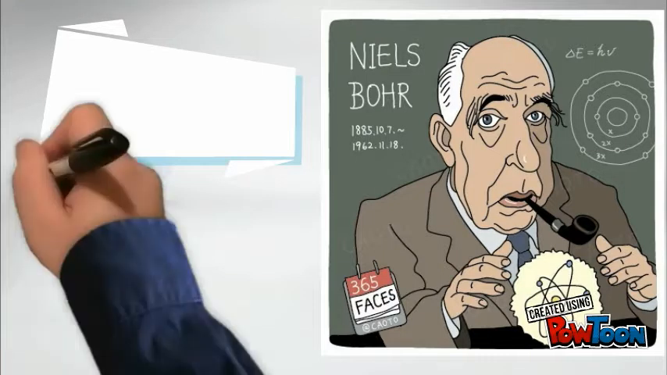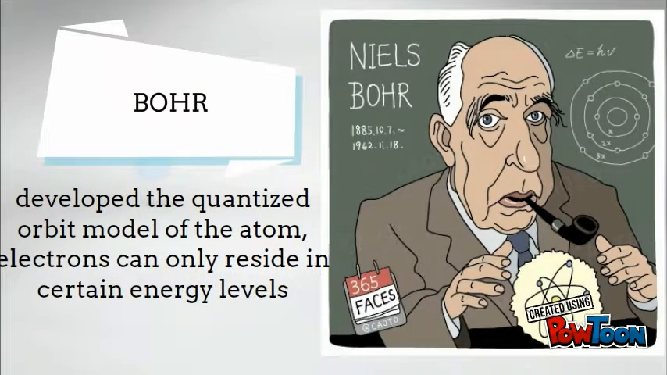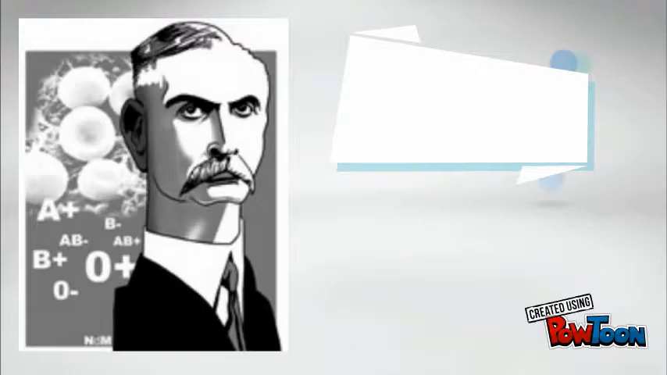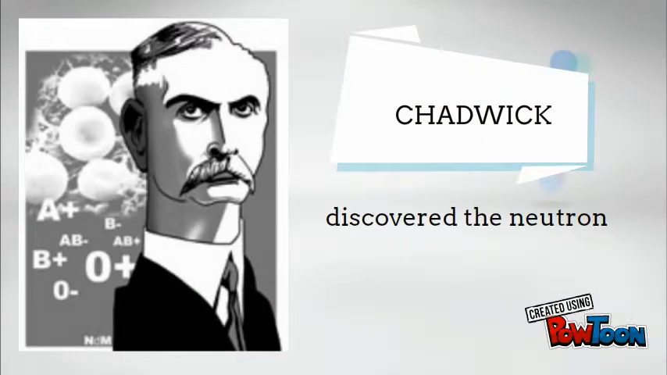The next one is Niels Bohr. He developed the quantized orbital model of the atom that says that each orbit has a certain number of electrons that it can hold. So you can put like 20 electrons in the first shell, okay? And the last one is James Chadwick. Well, he just discovered the neutron, but without it, the atomic structure wouldn't be the same.